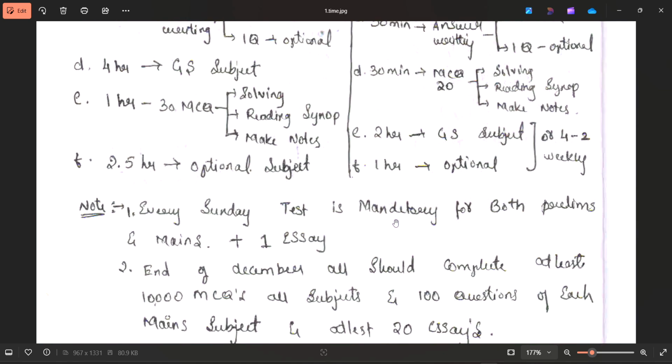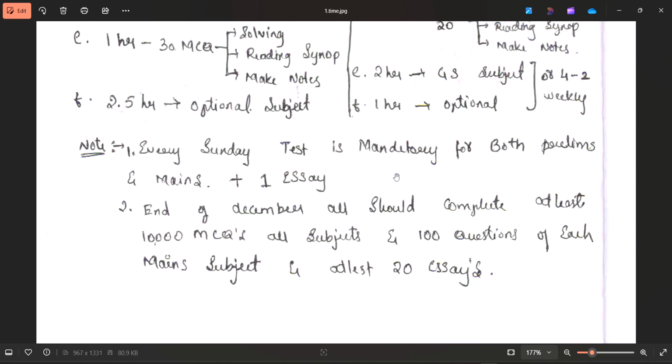If you don't have the ability to solve a test, please don't come to this field. Test is very important.